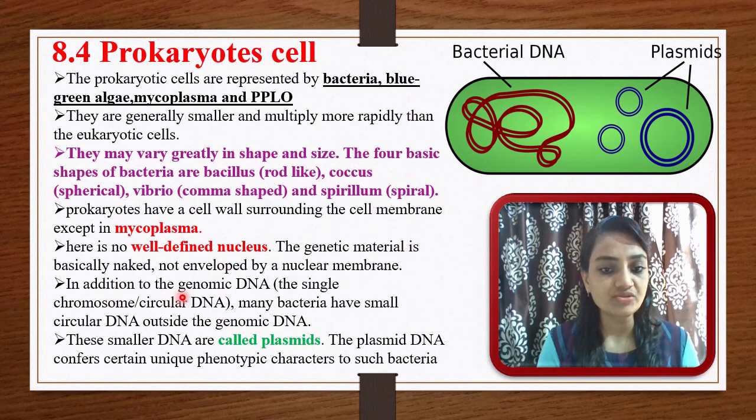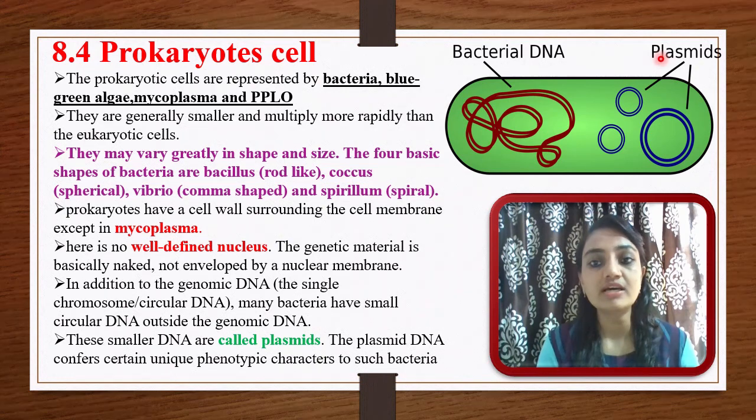In addition to genomic DNA, here you can see this is the main DNA, called bacterial DNA. Along with the main genetic composition, they have some extra-chromosomal DNA. Many bacteria have small circular DNA outside the genomic DNA. In this diagram, this is the main bacterial DNA, and some extra DNA, circular in shape, is also found. The circular DNA found outside the chromosome is called plasmid.